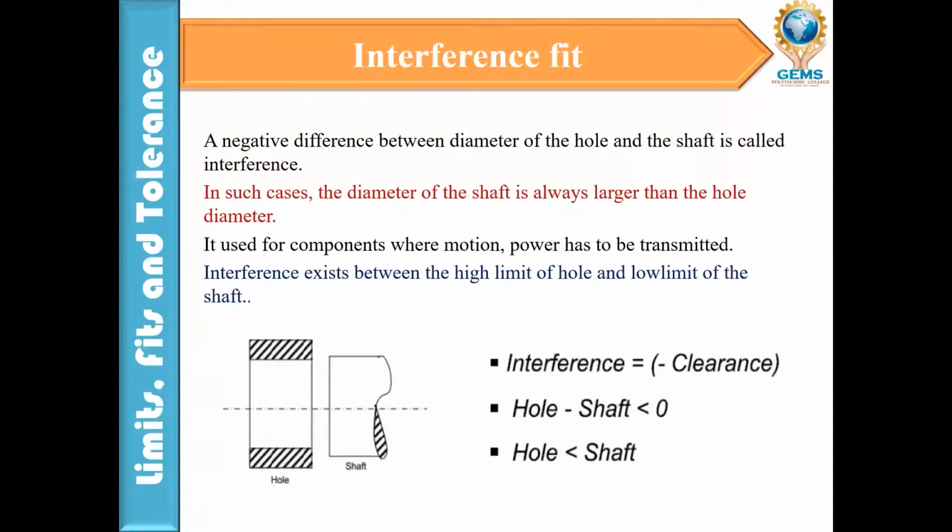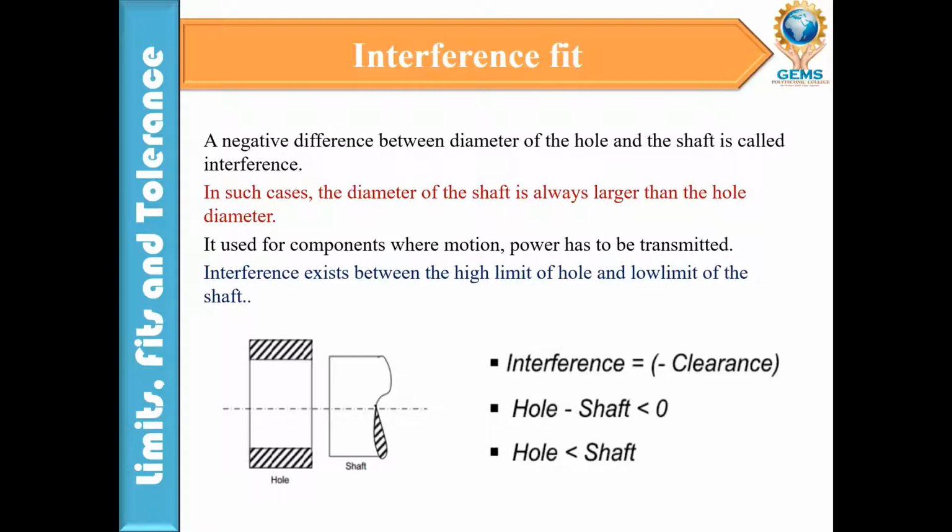Interference fit: a negative difference between the diameter of the hole and the shaft is called interference. In such cases, the diameter of the shaft is always larger than the hole diameter. It is used for components where motion and power have to be transmitted. Interference exists between the higher limit of the hole and the lower limit of the shaft.